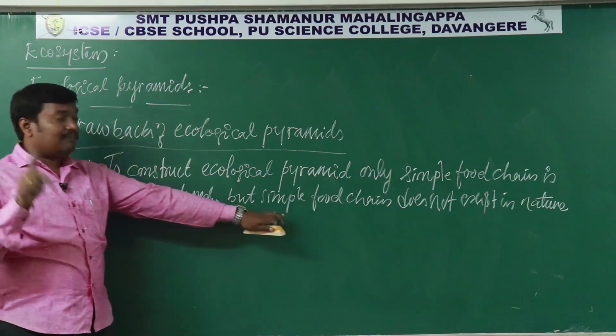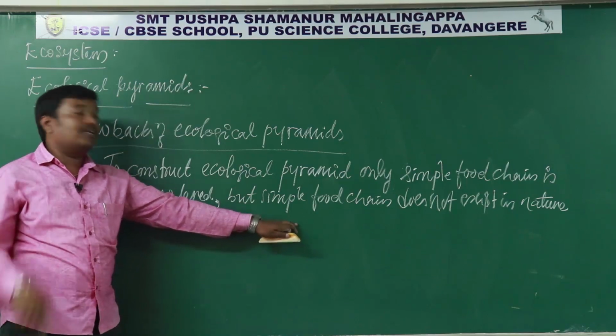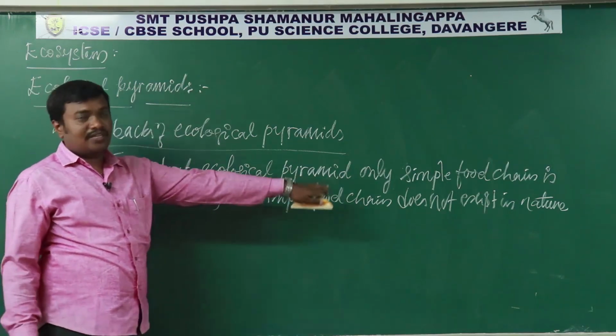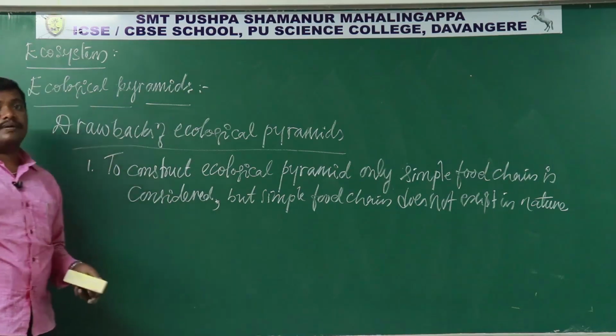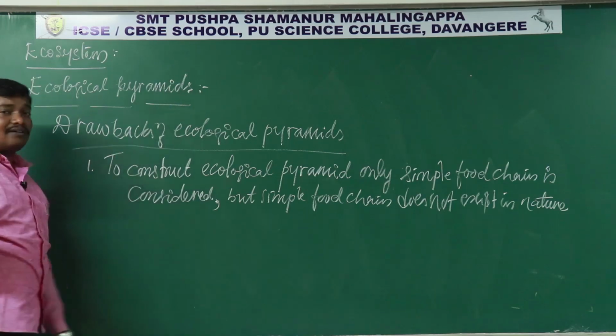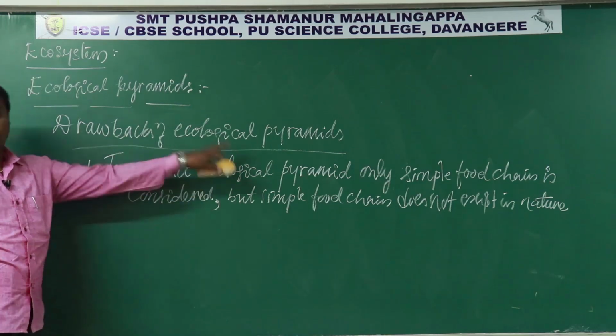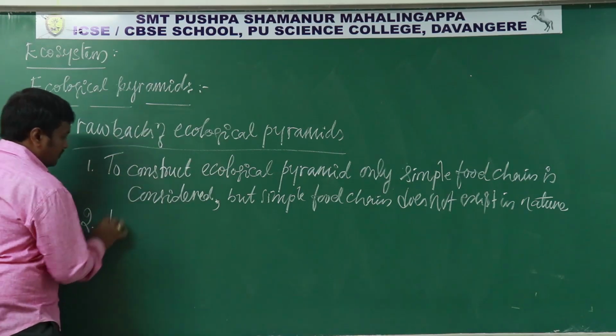Phytoplanktons are not fed on directly only by primary herbivores. Even secondary organisms also depend on the primary producers. So we cannot have the simple food chain as we described, but it is very complex in nature actually. That is one drawback, because we cannot consider the complex food chain to construct the ecological pyramid. That is one. Second one,